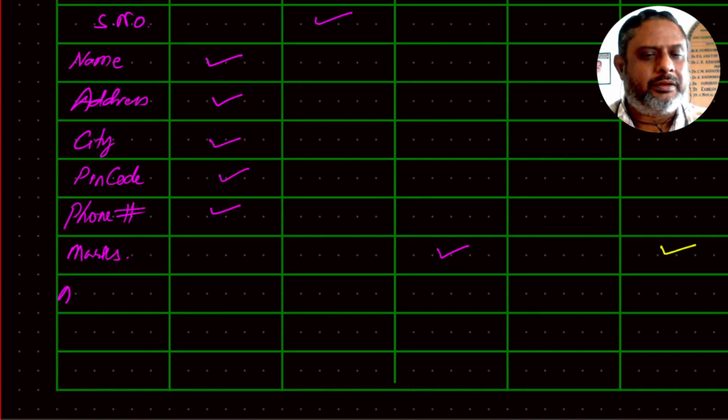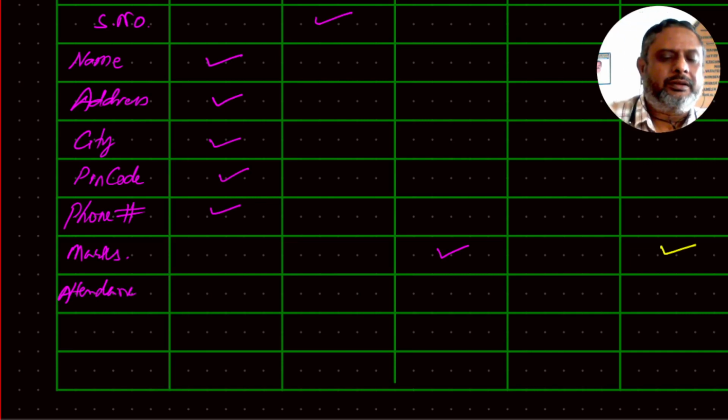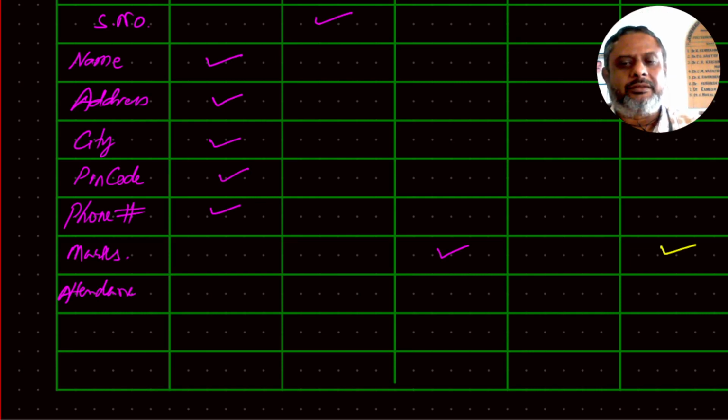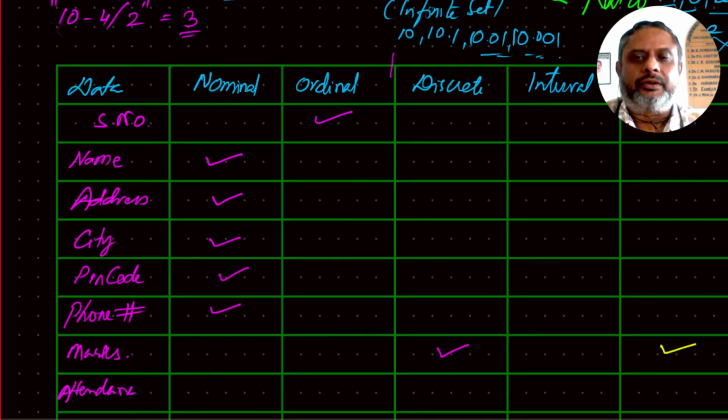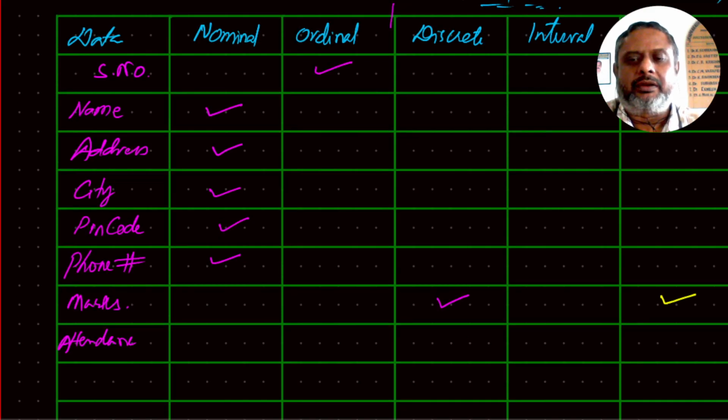Okay, then you can say attendance. If you say attendance, then you are talking about numeric, how many classes were attended. If you're talking in terms of percentile, then definitely it's going to be a continuous one. So it has to be in the last two columns, interval or ratio.